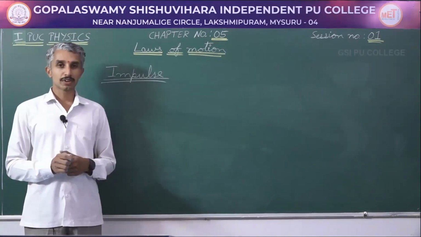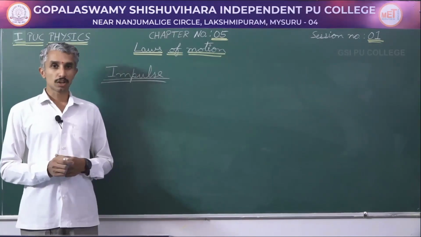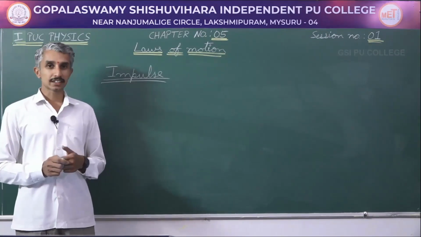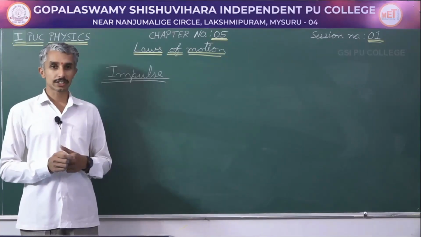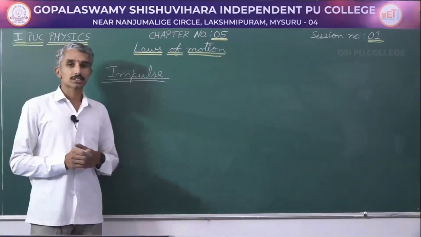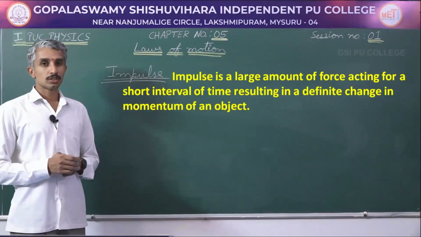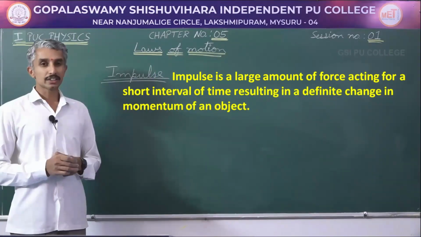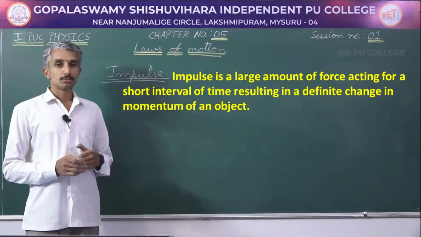For example, in the game of cricket, though the time of contact between the ball and the bat is very small, the force applied on the ball is greater and the ball travels in the opposite direction or in whichever direction we hit. So, impulse is defined as large amount of force acting for a short interval of time, resulting in a definite change in momentum of an object.